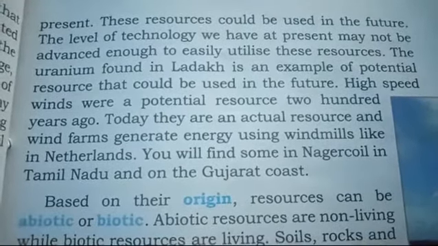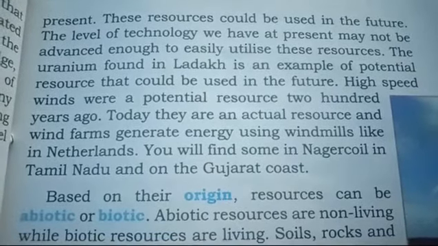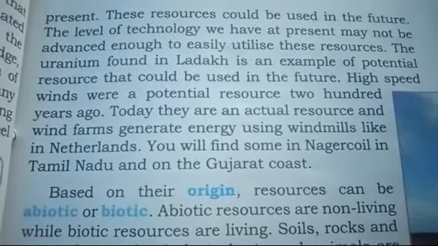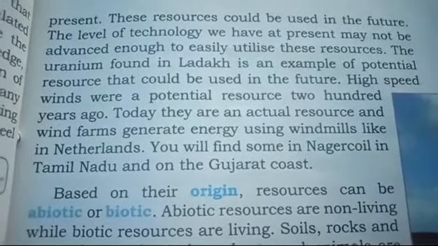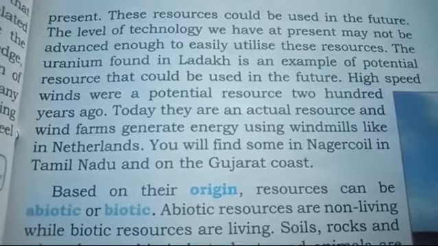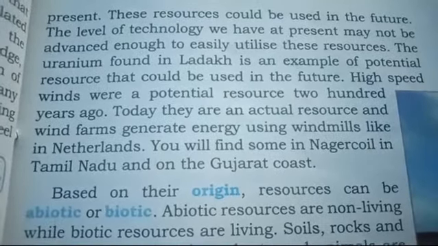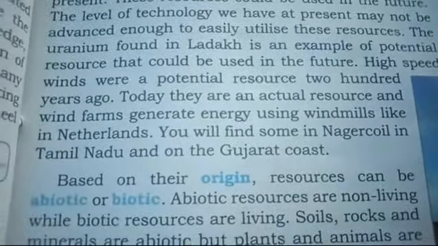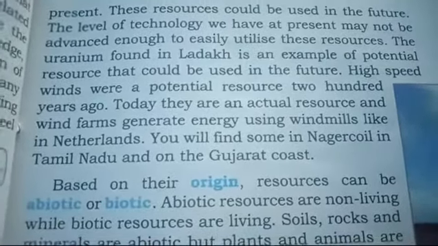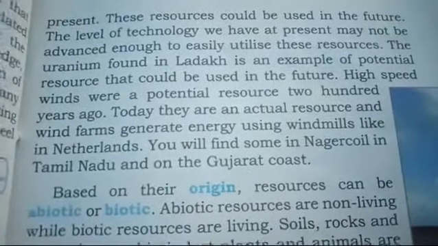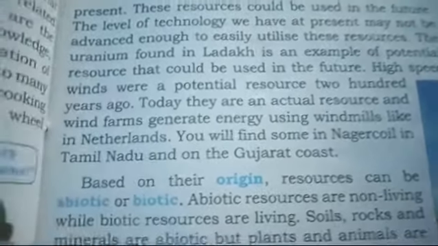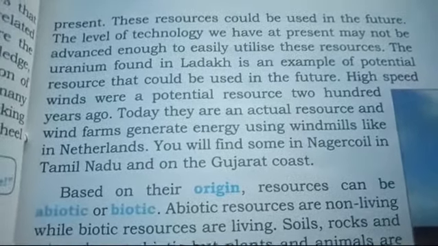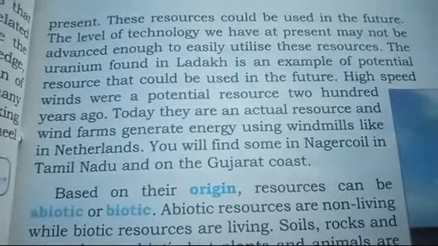The level of technology we have at present may not be advanced enough to easily utilize these kinds of resources. The uranium found in Ladakh is an example of potential resources that can be used in future. High speed winds were a potential resource 200 years ago. Today they are an actual resource, and wind farms generate energy using windmills in the Netherlands. You will find some in Nagarkoil in Tamil Nadu and on the Gujarat coast.